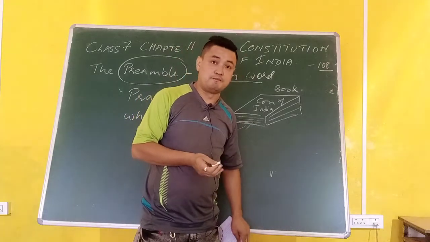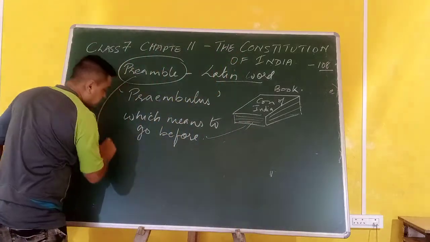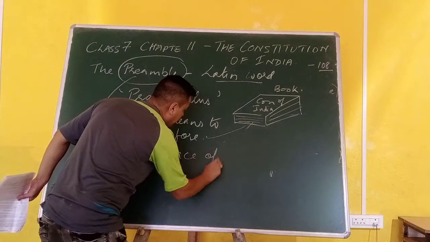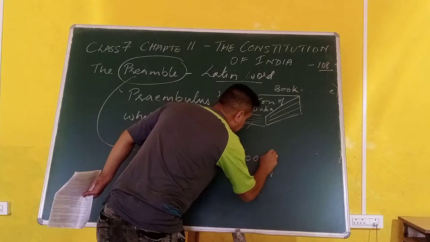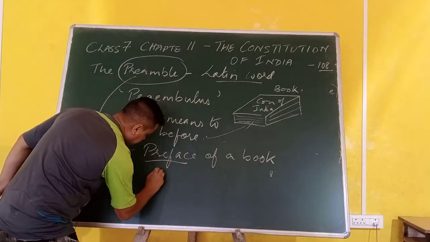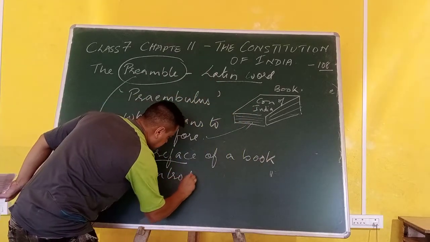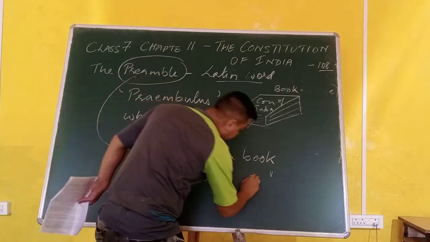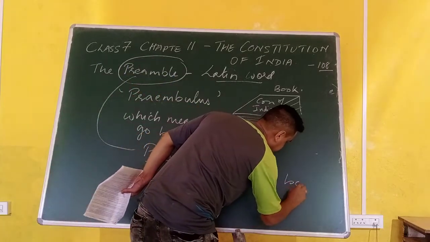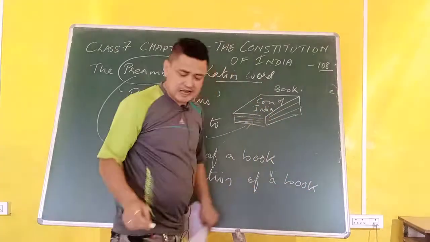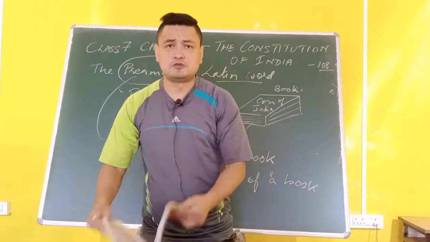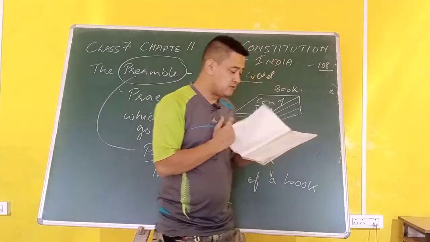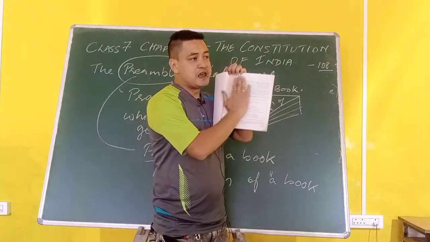Preamble is actually the preface of a book. What does preface mean? Introduction or introductory statement of a book. Let's take for example your history book or any subject book. If you go to the first page, you have a preface.